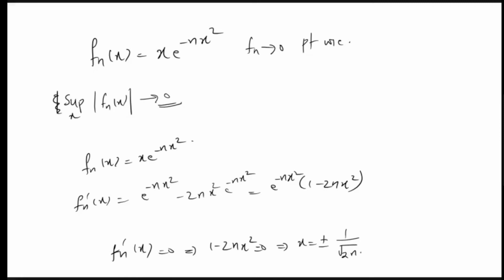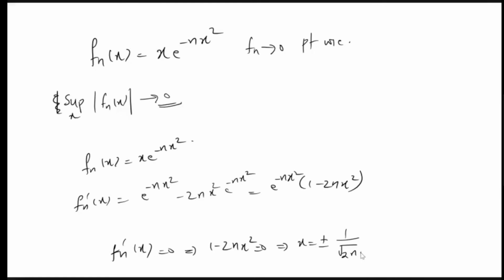So these are the places where the function will have local maxima or local minima. But at those 2 points, the function will have the same values because we are talking about the supremum. So we don't need to care about plus or minus because we want the modulus of fn of x. So we can just take 1 by root n. Now we have a doubt about what will be the global extrema and local extrema. But since this function is exponential, at infinities it will go to 0. So we don't need to care about the global extrema. The global extrema will be the local extrema here because they are all bounded functions.